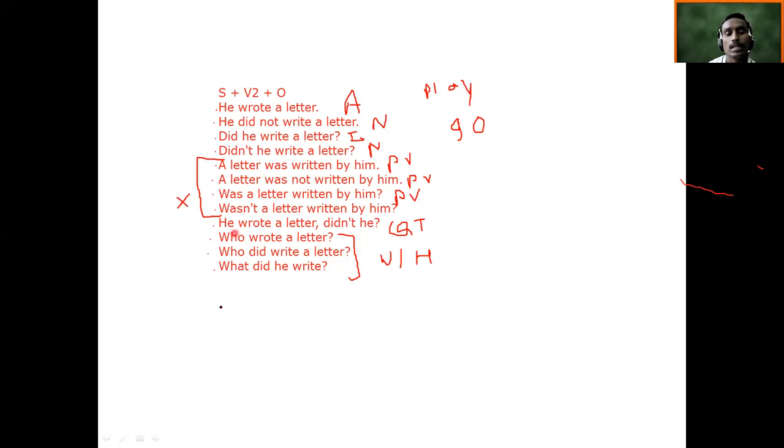So we'll think of another example here, which cannot be made into passive. If it is not into passive, for example, "She laughed loudly." In this case, you cannot make it into passive voice. We are talking about laughed. She laughed loudly. So you can just say she did not laugh